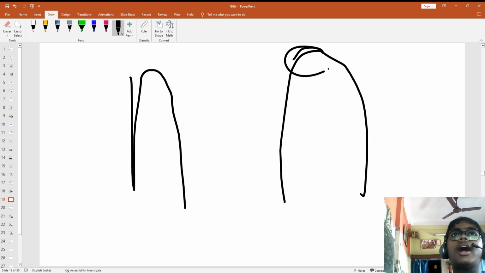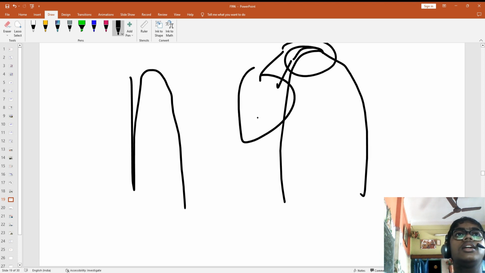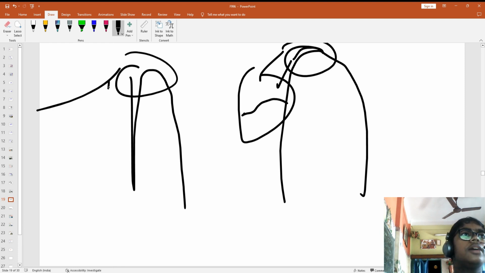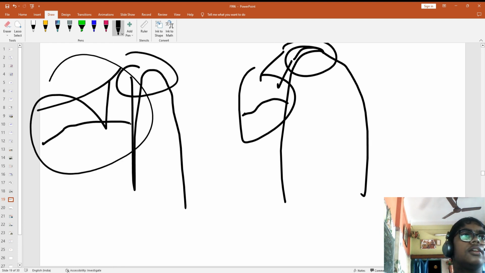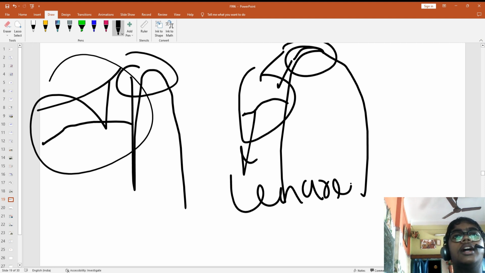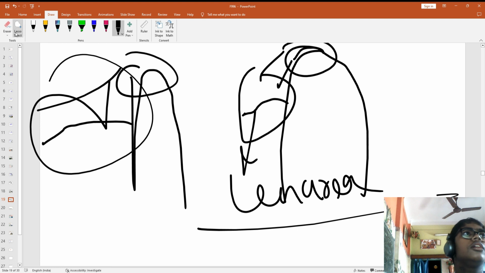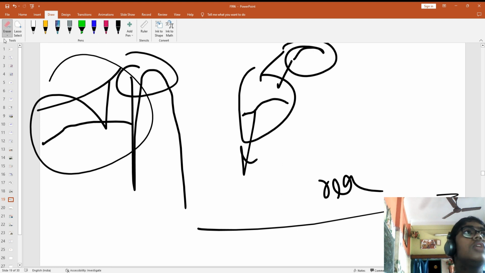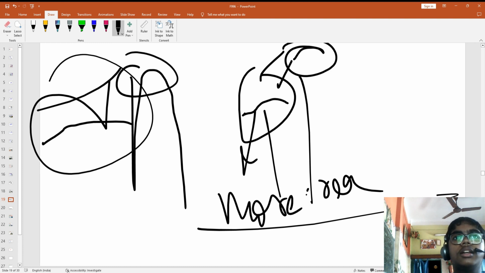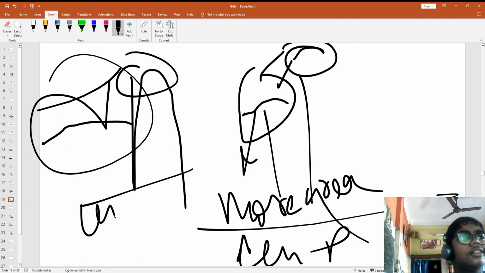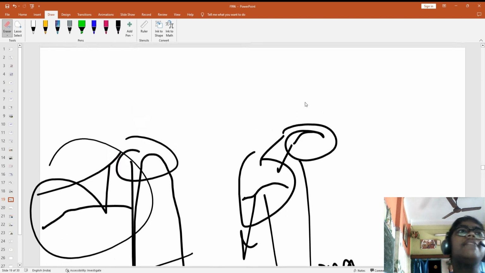So this part becomes blunt as this part is sharp here. So here it becomes less area. Sorry, more area. Isn't it more area? So it will be less pressure here. Correct. You can understand by yourself only.